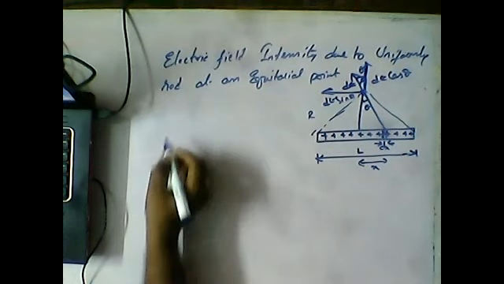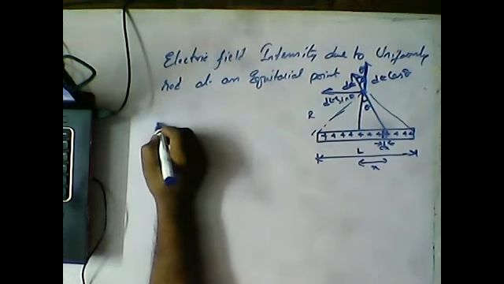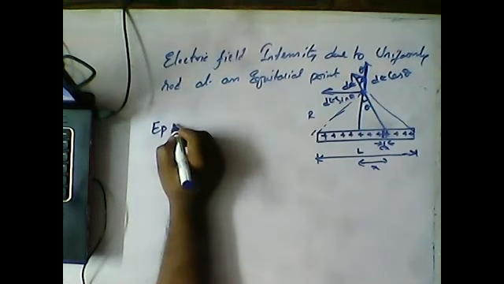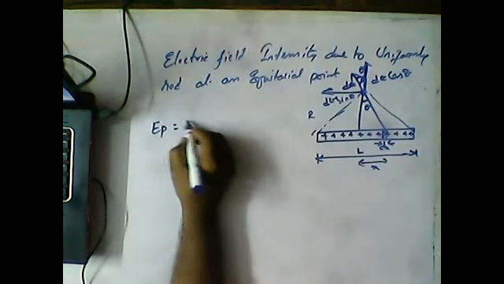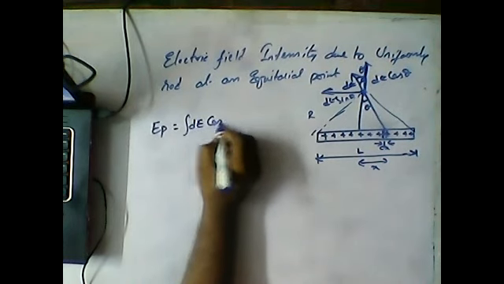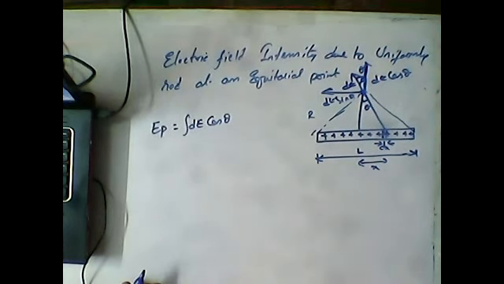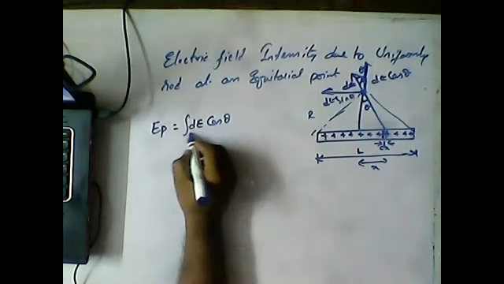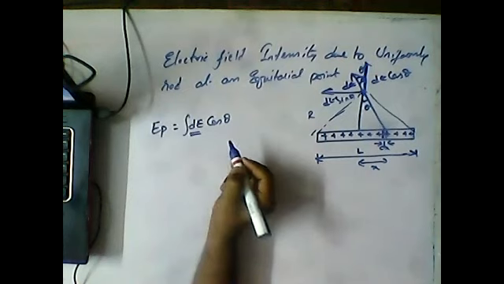So we can write EP, the electric field at that point, is equal to integration of dE cos theta. Clear guys? But what is dE? dE is the electric field of the element.